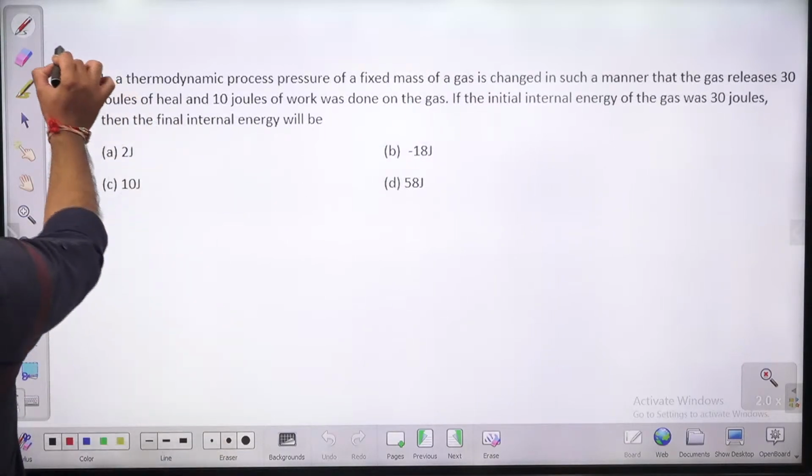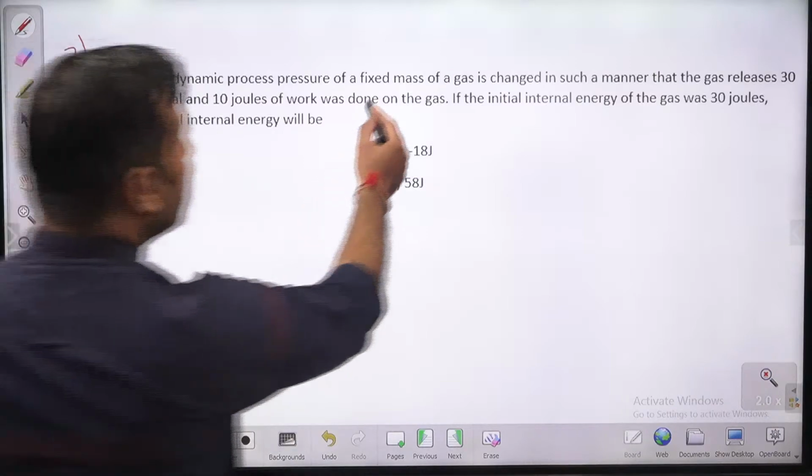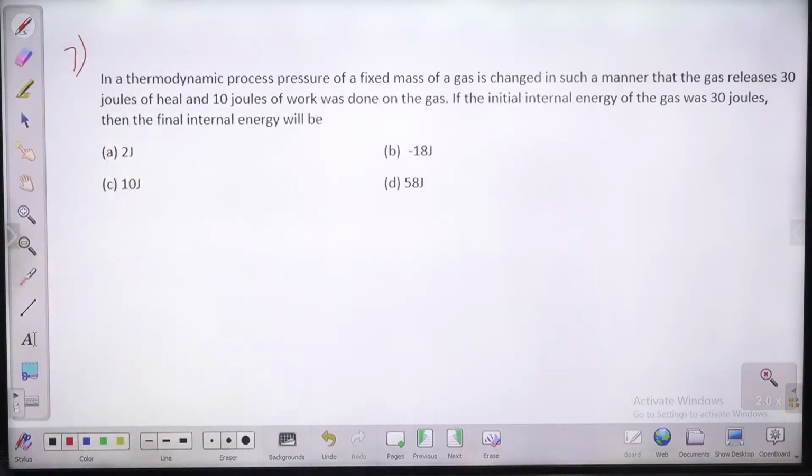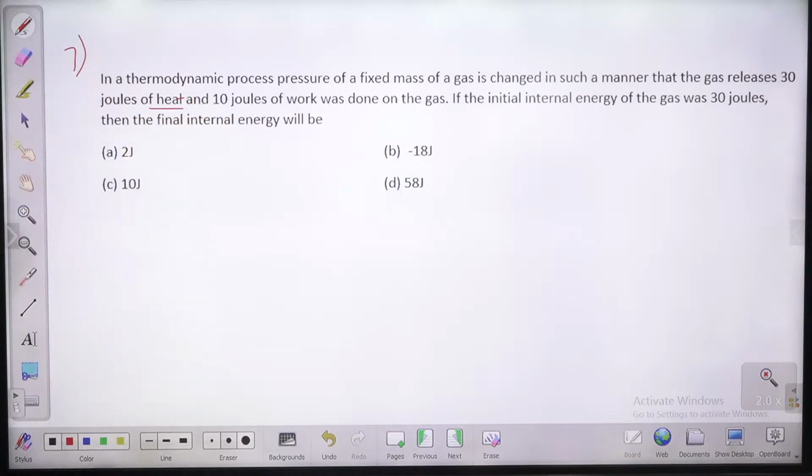Question number 7, guys, in front of us. Let me read, try to answer. In a thermodynamic process, pressure of a fixed mass of a gas is changed in such a manner that the gas releases 30 joule of heat. This is heat, guys. कई बार typing mistake हो जाता है. 30 joule of heat and 10 joules of work was done on the gas. If the initial internal energy of the gas was 30 joule, then what is the final internal energy? Very typical question, guys.